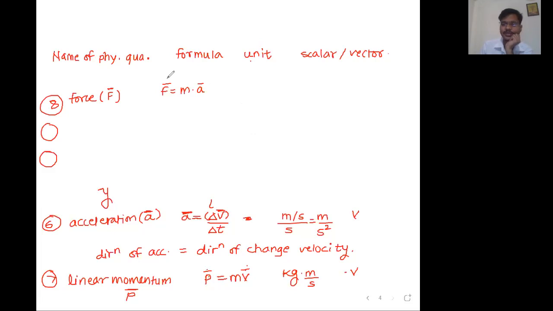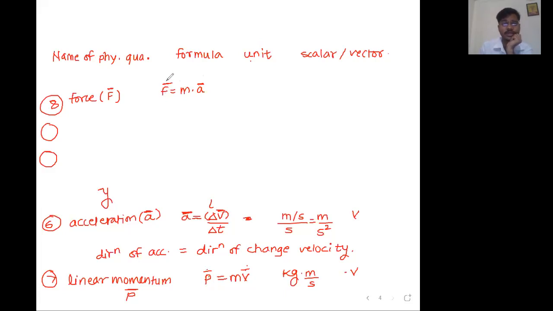And do not write the complete word. Just write small a. That is okay. I can understand what you want to say. Or just write ACC for acceleration. You can use short forms with me, because I am familiar with all those short forms. Okay, so that is the direction of force.